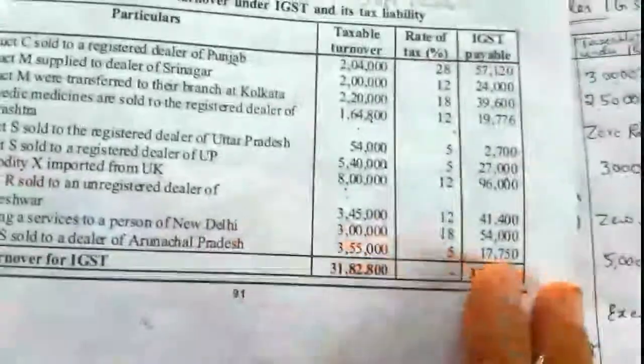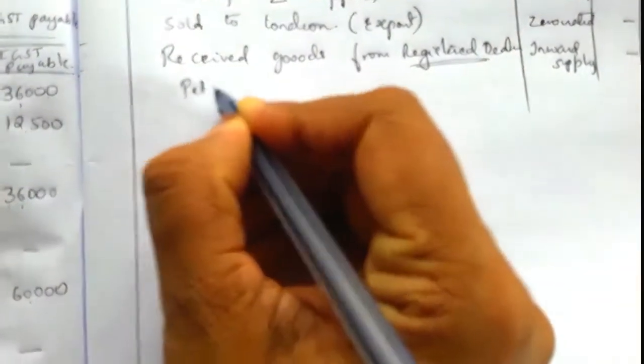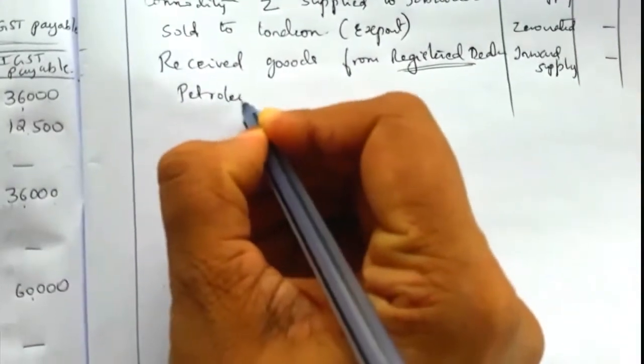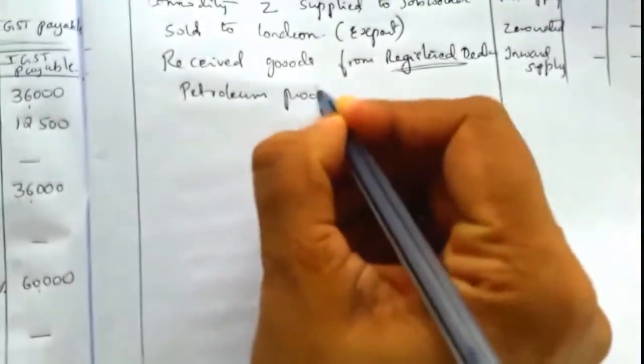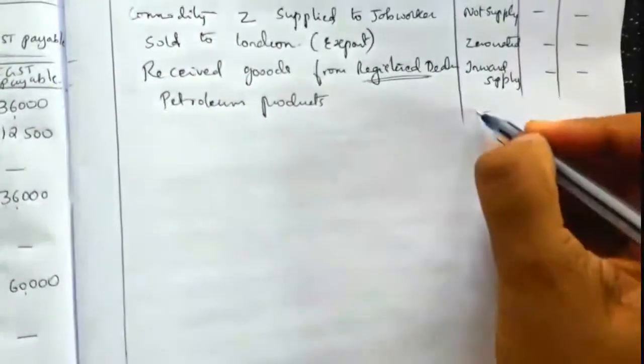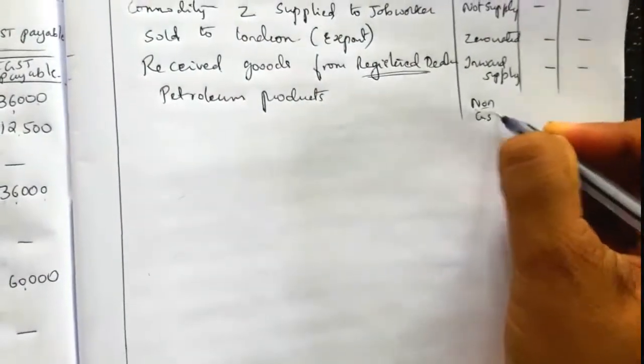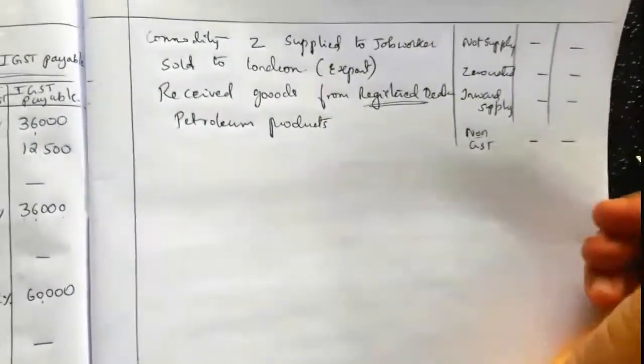Next, sale of petroleum product to a registered dealer in UP. In the solution it is not written, they have written a note; better you write it right here. Petroleum products are non-GST items, so nil, no tax will be levied on the petroleum products.